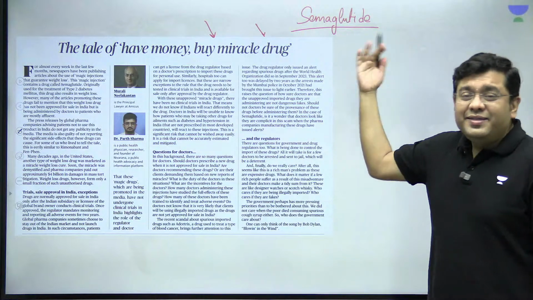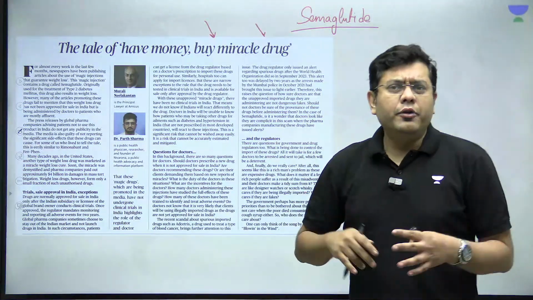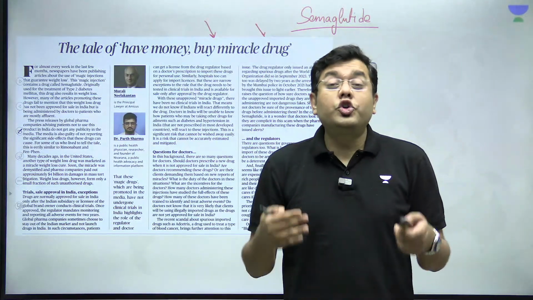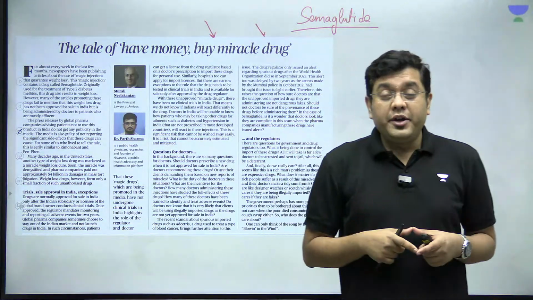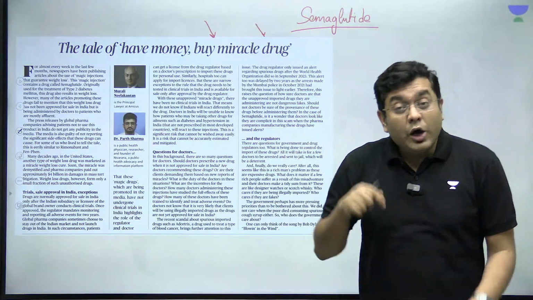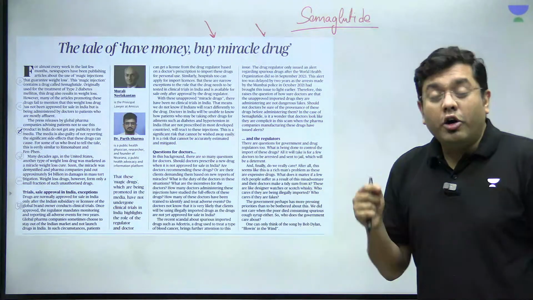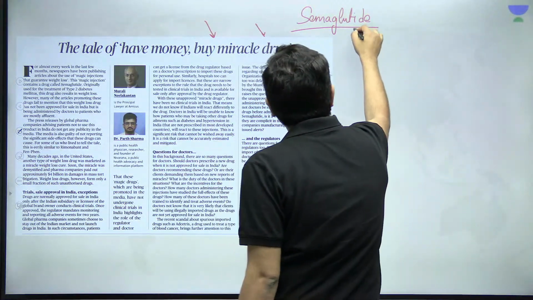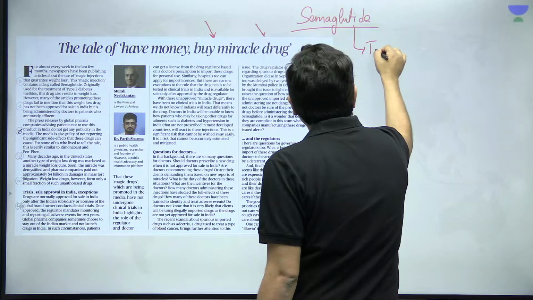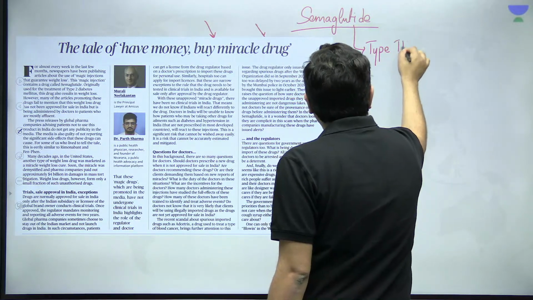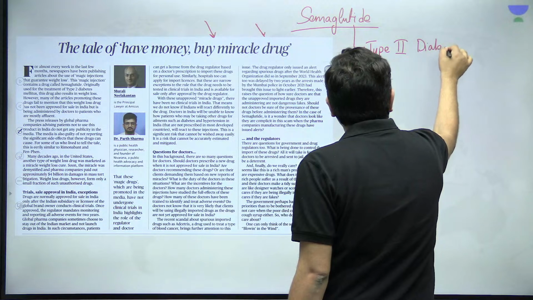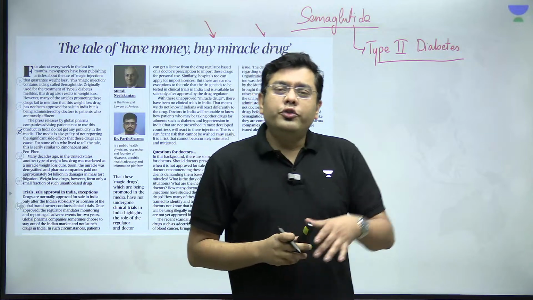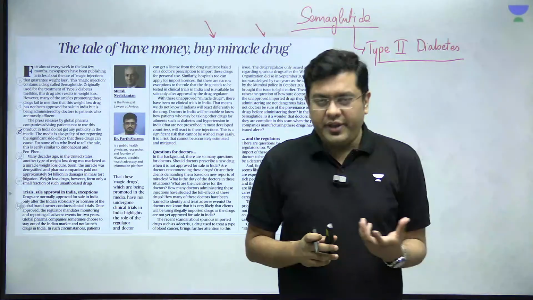Now, why is this drug in so much news? For the past couple of weeks, you would have come across various news reports and headlines about the shortage and the crisis for the availability of this drug in the market. Now, this drug is said to be a cure for type 2 diabetes. Okay, so that is one of the usages and the cure for type 2 diabetes, right? Along with that, this drug is also said to be fighting against obesity, right?